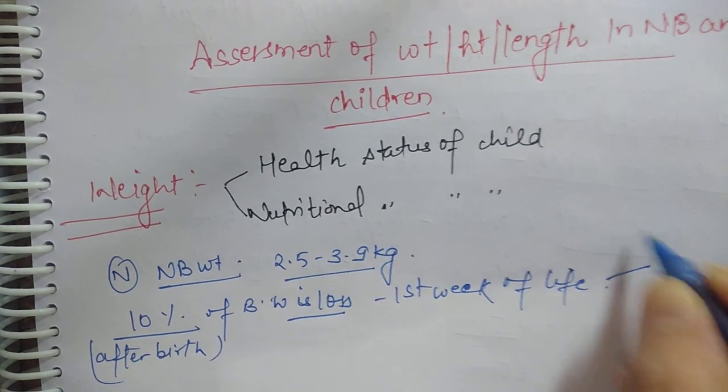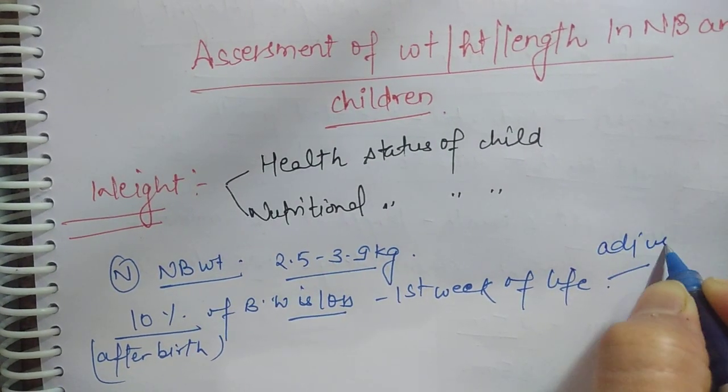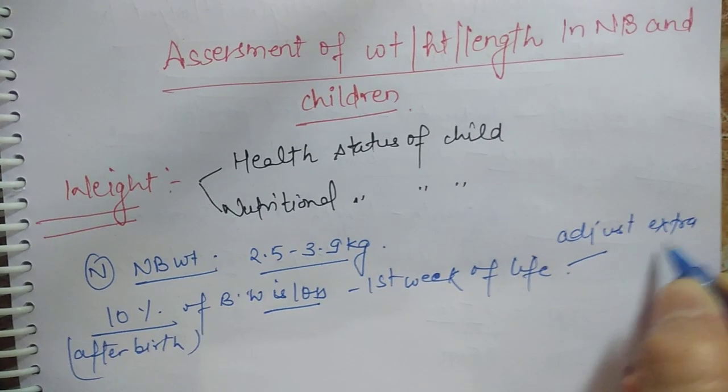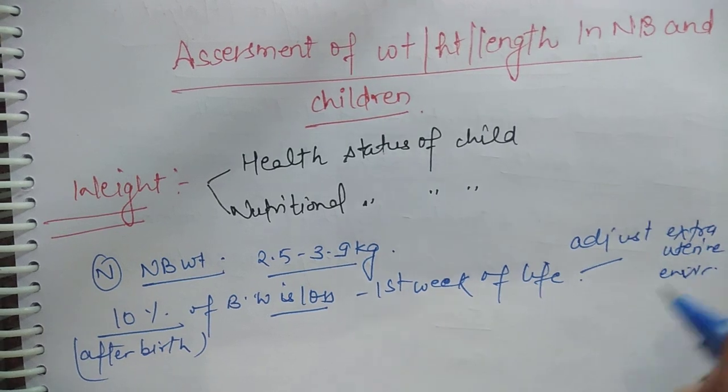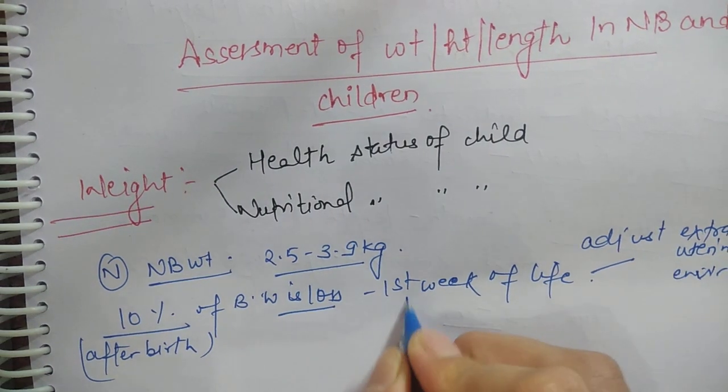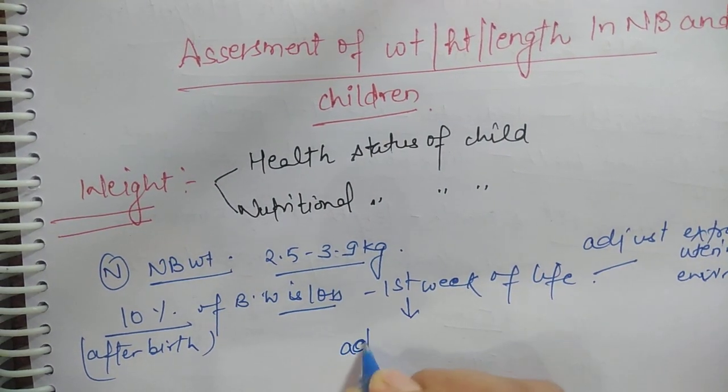Why? Because the child has to adjust to the extrauterine environment. The child may have some problem with the adjustment,